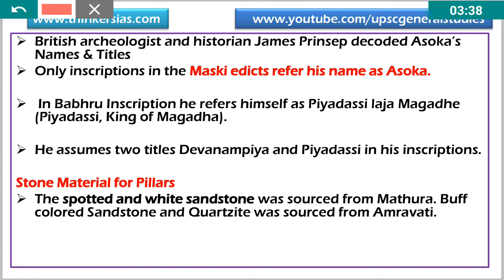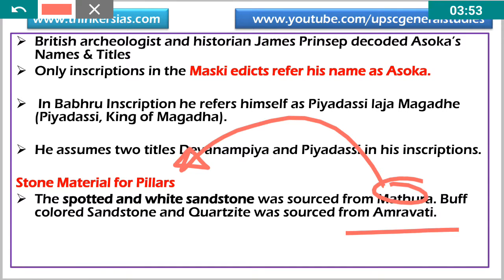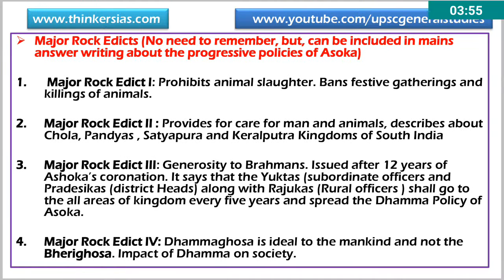Now, the stone material for the pillars. Two types of stone materials were used. One is spotted and white sandstone, which was sourced from Mathura. The other, buff-colored sandstone and quartzite, was sourced from Amaravati. This is the material used for rock inscriptions.